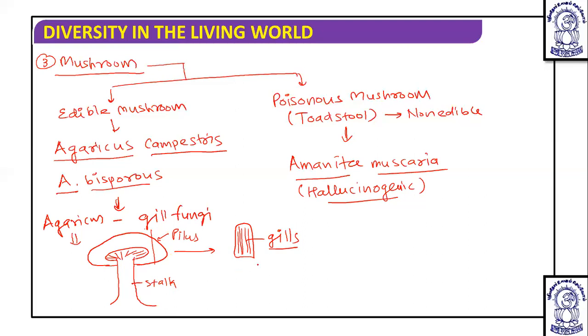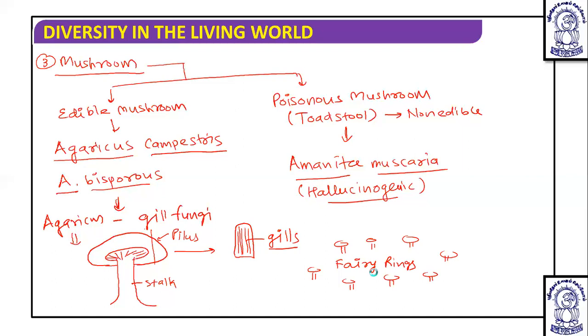Now, this Agaricus also grows in a ring. When they grow, mainly in the monsoon season, you will see that they grow like this in a ring. And when they grow in a ring, these rings are known as fairy rings. Okay. So the fruiting bodies grow in these rings, and because of this they are known as fairy rings. That is the third example.